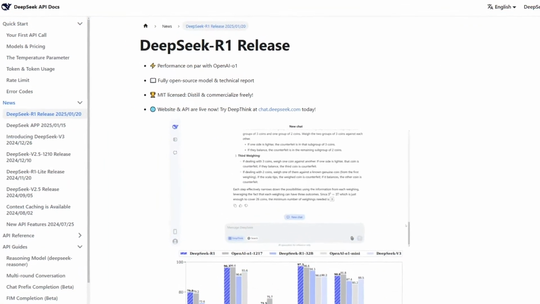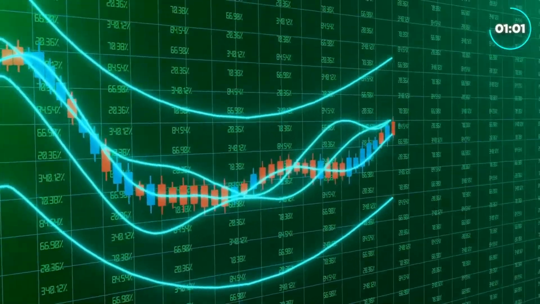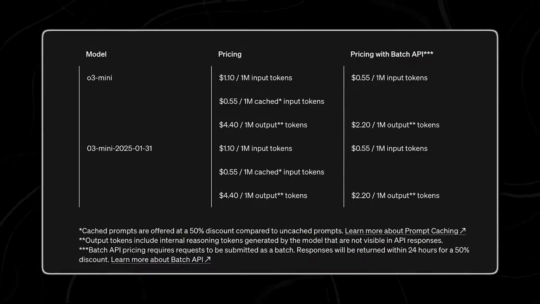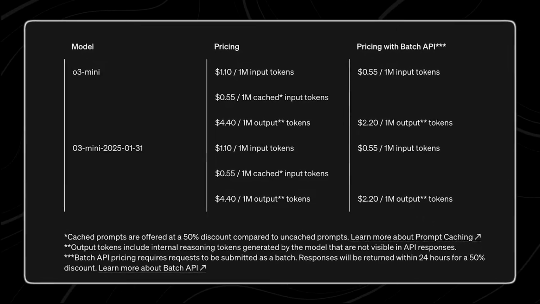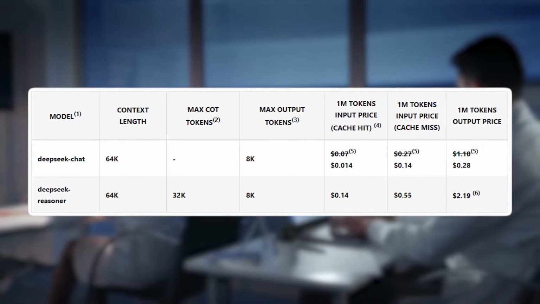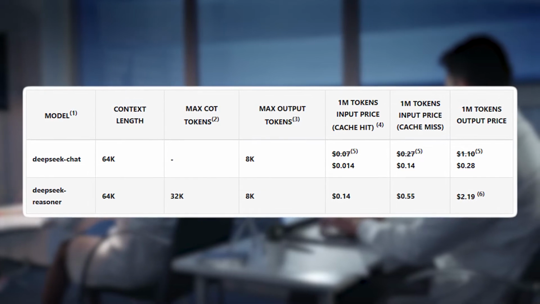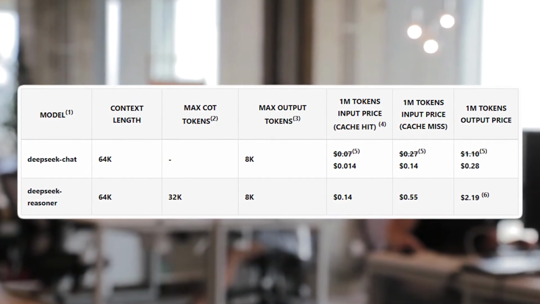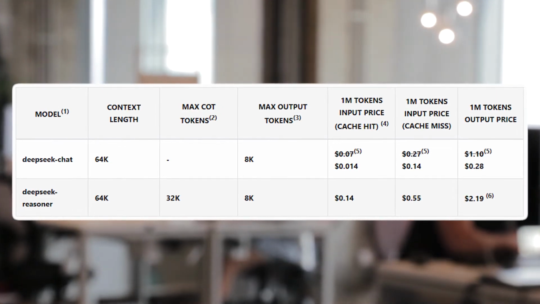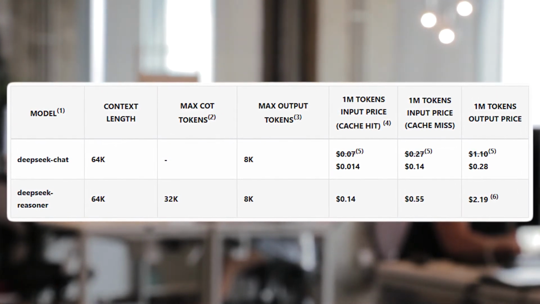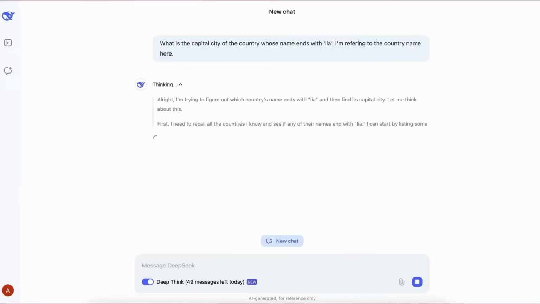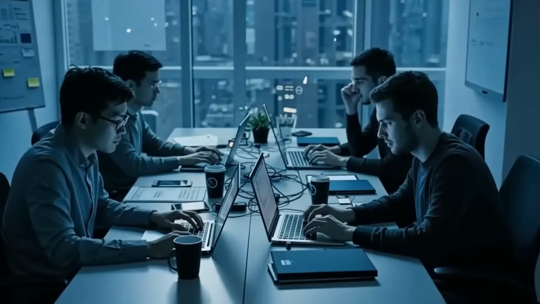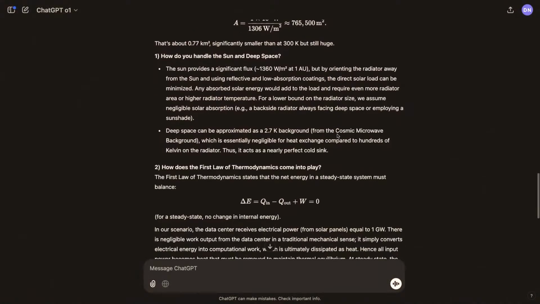One of the biggest reasons for DeepSeek R1's rapid adoption is its cost advantage. OpenAI charges $1.10 per million tokens in and $4.40 per million out for O3 Mini, while DeepSeek R1 costs just $0.14 per million in and $0.55 per million out, a staggering 93% price difference. Beyond pricing, DeepSeek is completely open source, meaning anyone can access, modify, and fine-tune the model for their specific needs, something OpenAI has refused to allow with its models.